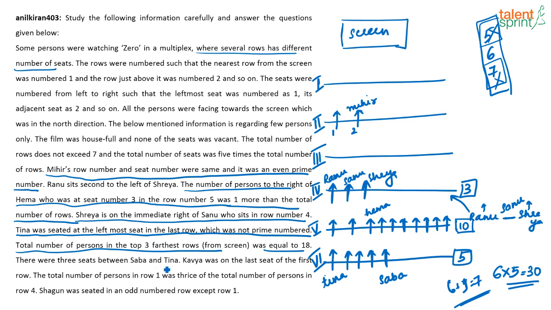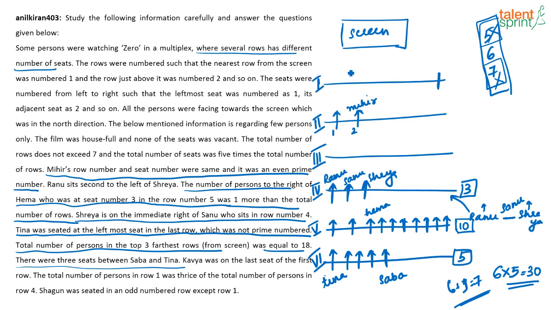There were 3 seats between, this is also used. Kavya was on the last seat of the first row. So last seat, I don't know, somewhere here. Kavya. The total number of people in row 1 was thrice the total number of people in row 4. How many people are there in row 4? 3 people are there in row 4. So how many people are there in row 1?